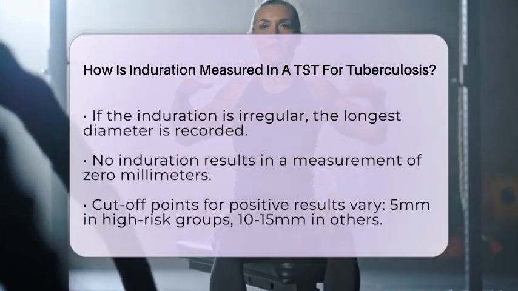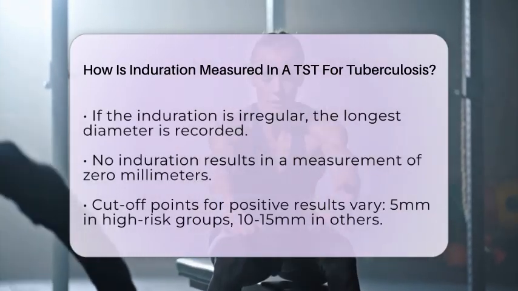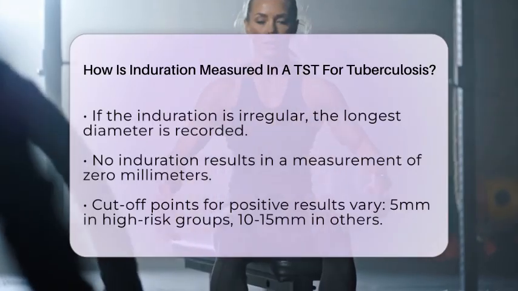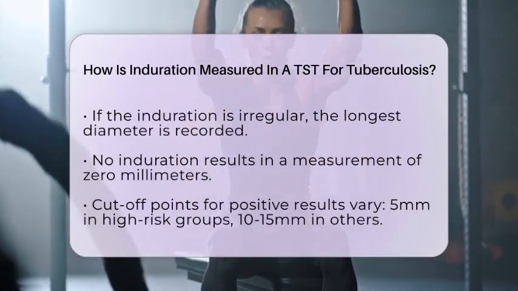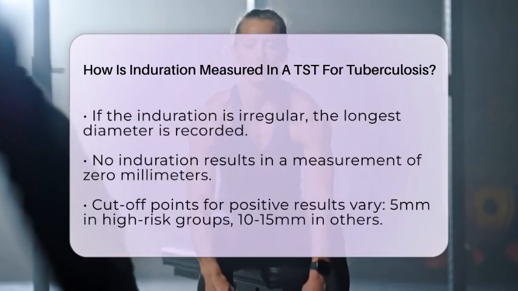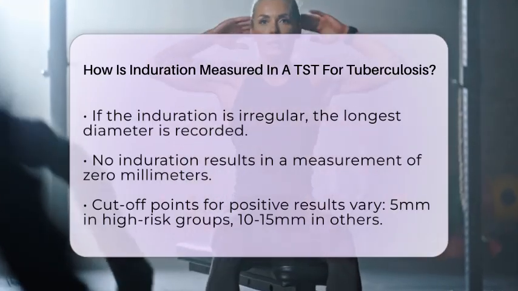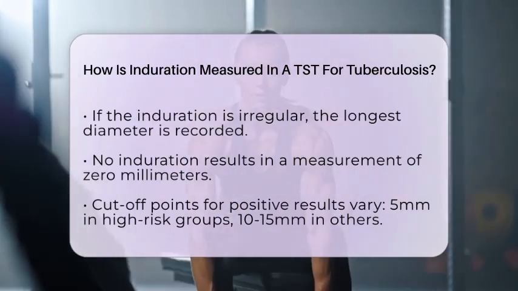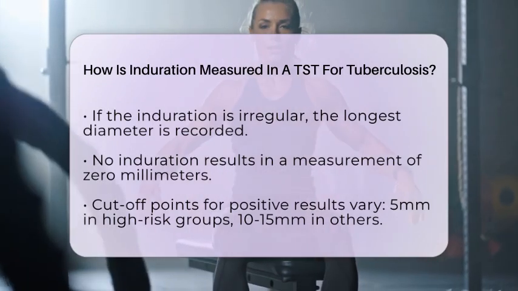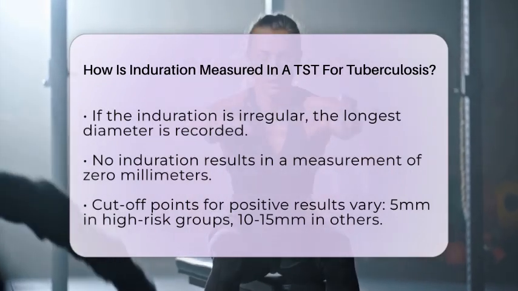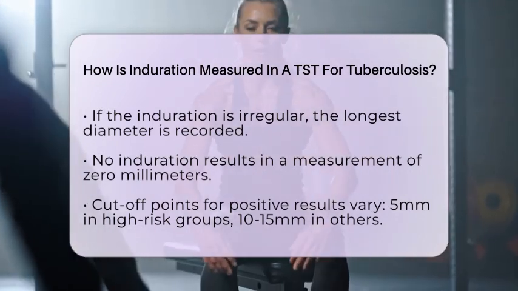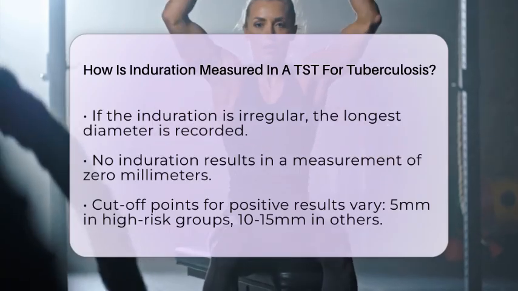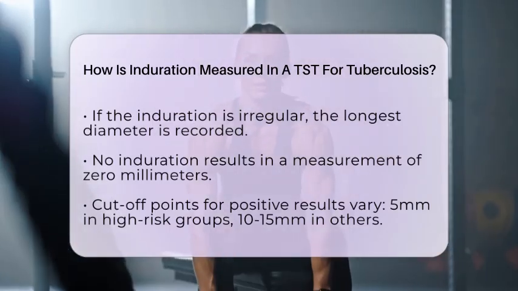The size of the induration is then compared to established cutoff points, which vary depending on your risk factors. For example, a measurement of 5 millimeters or more might be considered positive in people with high risk, such as those with HIV or recent contact with tuberculosis. For others, a threshold of 10 or 15 millimeters might be used to interpret the test.